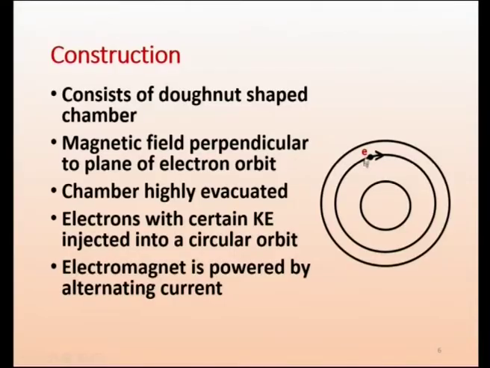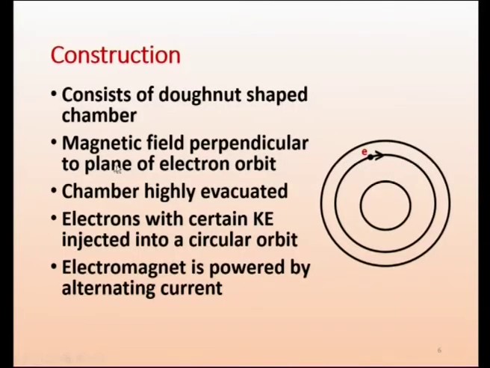So here the electron is going to be injected. We have got the tube, the hollow chamber, and at the center we are using an electron gun. A few electrons are injected with some energy. Then because of the magnetic field, it will make a circular motion. So what must be the direction of the magnetic field? It must be perpendicular to the electron orbit. If the electron orbit is this way, the magnetic field is perpendicular to the plane of the electron orbit.